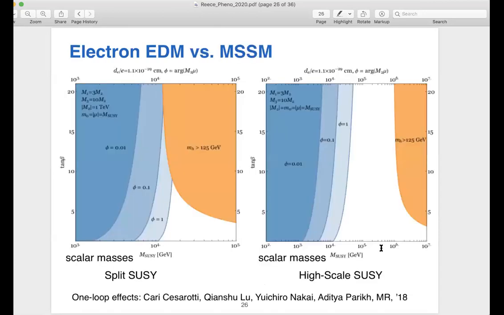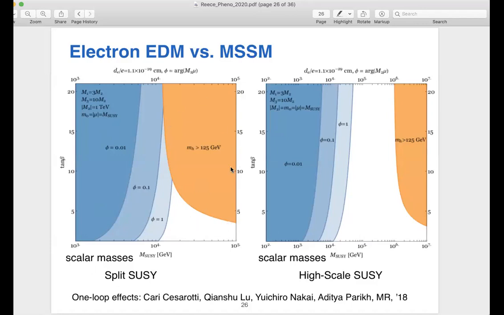And here are some example plots of interpreting that number in the context of some models. So this was work with my students, Kerry Cesarati, Chen-Chu Lu, and Aditya Parikh, as well as a postdoc, Yuichiro Nakai. And let me just talk about the left plot on split SUSY. The right plot is where you also make the gauginos heavy.